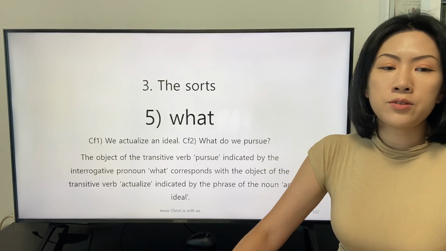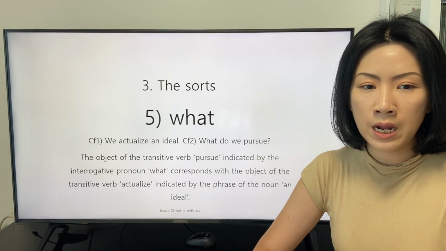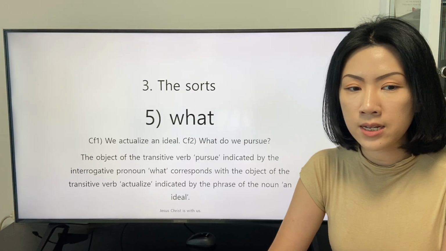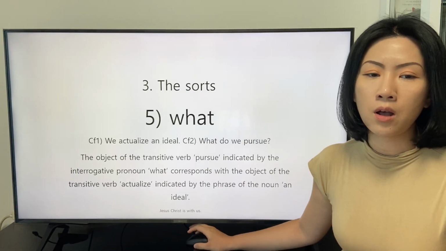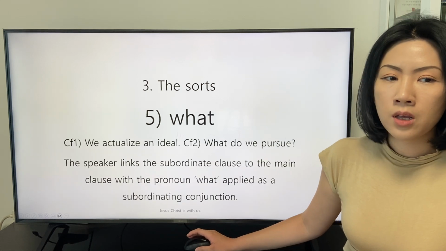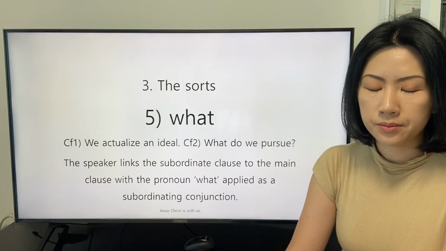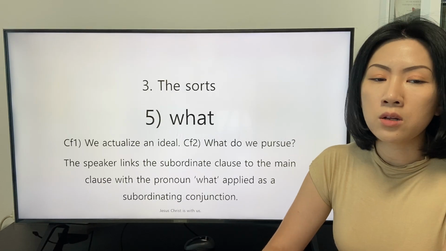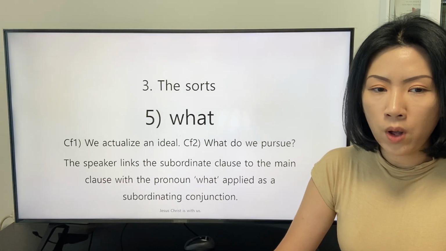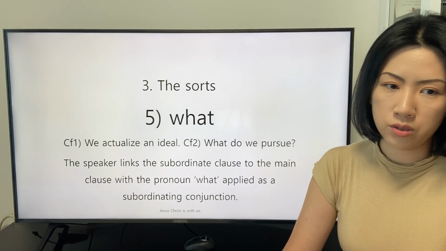The object of the transitive verb "pursue," indicated by the interrogative pronoun "what," corresponds with the object of the transitive verb "actualize," indicated by the noun phrase "ideal." The speaker links the subordinate clause to the main clause with the pronoun "what" applied as the subordinating conjunction.